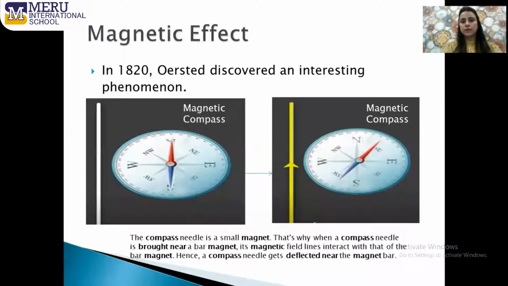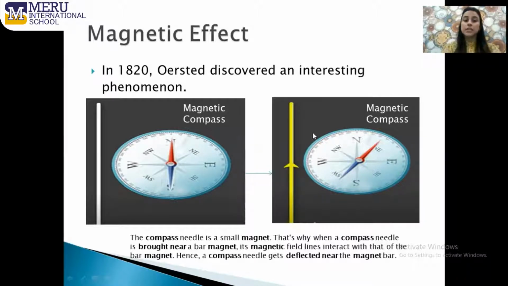In the similar manner, if you see this magnetic compass, the needle is made up of a tiny magnet. So if it is a tiny magnet, then definitely it is producing a magnetic field around it. So if you see any kind of deflection in this tiny magnet or in this needle, then it definitely means that it is interacting with some other magnetic field. Now the question is, where is this magnetic field coming from?